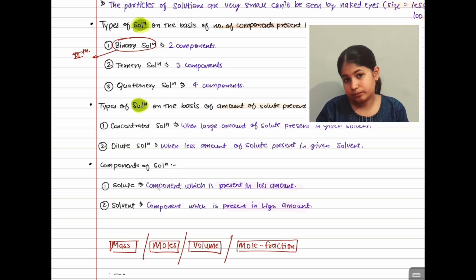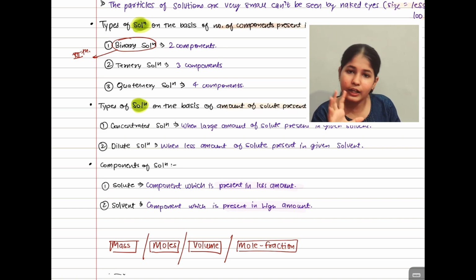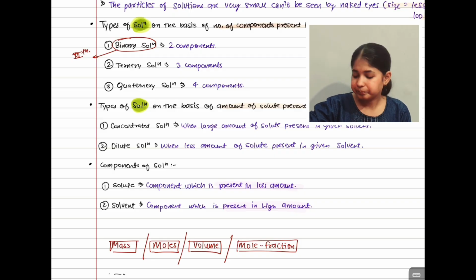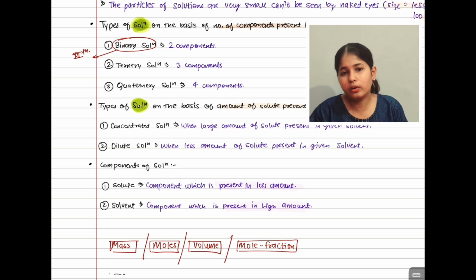Let me tell you, now assume that the 1 glass of water actually weighs about 500 gram, and when I measure 3 spoons of sugar, I have found that it is only about 3 gram.